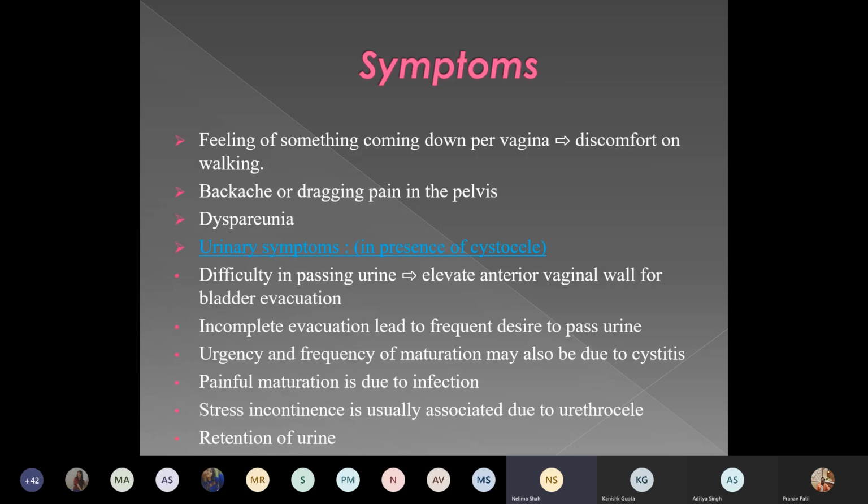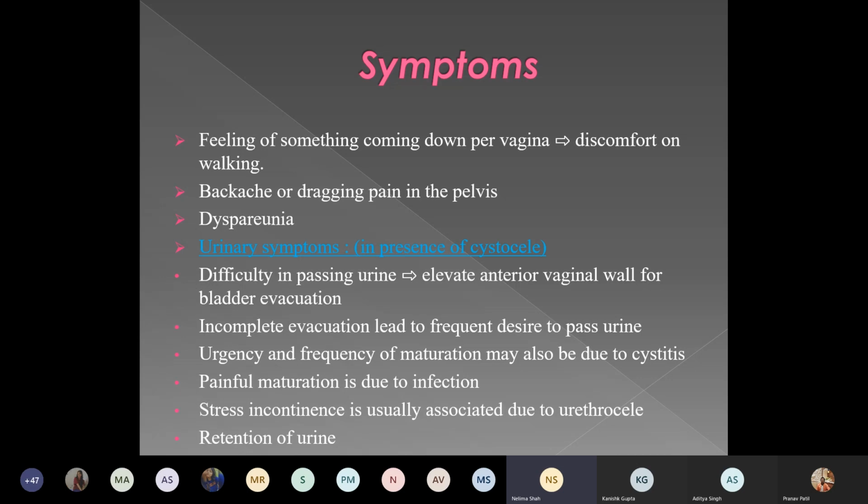The patient comes with a feeling of something coming out of the vagina, discomfort in walking, a dragging sensation and backache. Then dyspareunia will be there. Urinary symptoms will be there in the presence of cystocele, in the form of difficulty in passing urine. She has to elevate the anterior vaginal wall for bladder evacuation sometimes if it is incomplete.